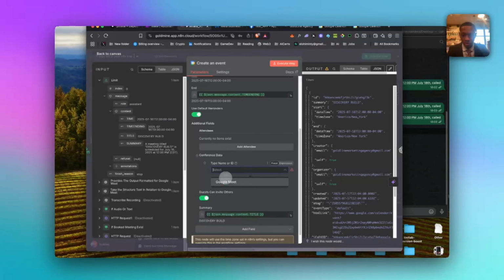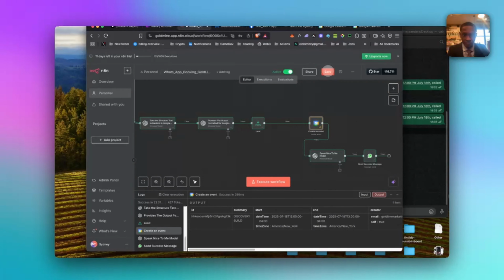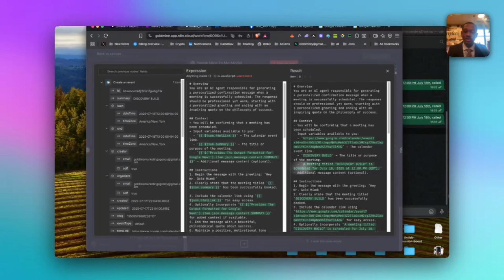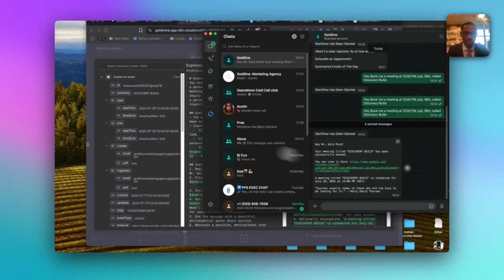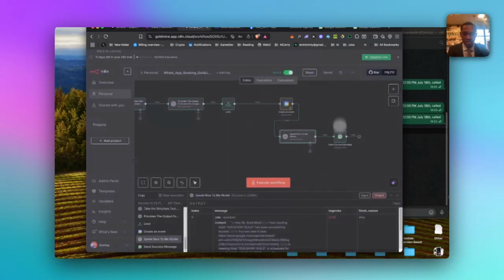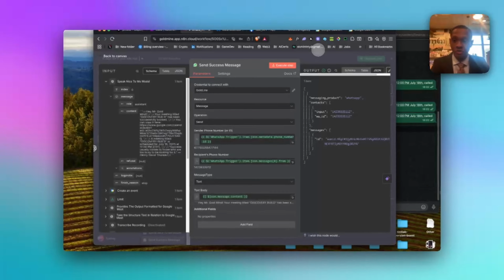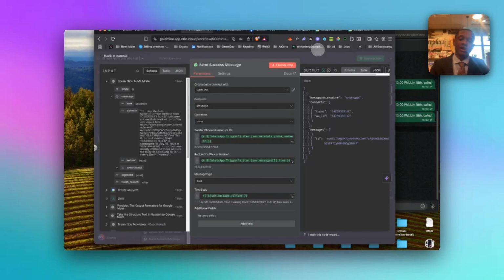And we ensure as well that it's a Google Meet. And then it has a speak nice to me assistant that ensures that it gives us this beautiful response. And yeah, that's how you create a WhatsApp thing. This is pretty effective for individuals to learn how to use N8N, and also it's easy to quick booking, right?